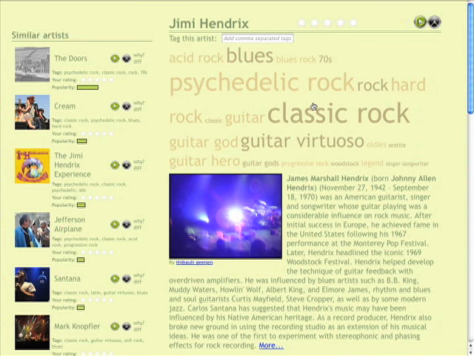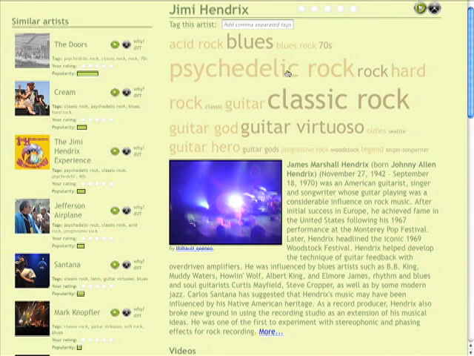Now this is showing the tags that people have applied at sites like Last.fm to Jimi Hendrix. But what we've done is reweighted the tags so that the tags that are most descriptive of Jimi Hendrix are shown in much larger font. So for instance, for Jimi Hendrix, we'll see psychedelic rock, classic rock, guitar virtuoso, and blues as being very distinctive or descriptive of Jimi Hendrix.